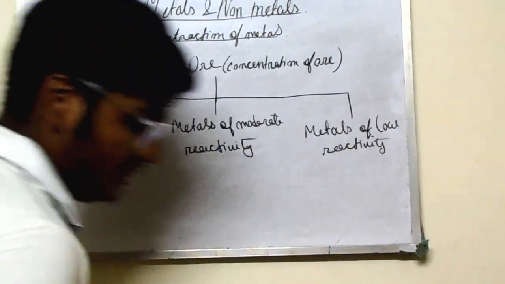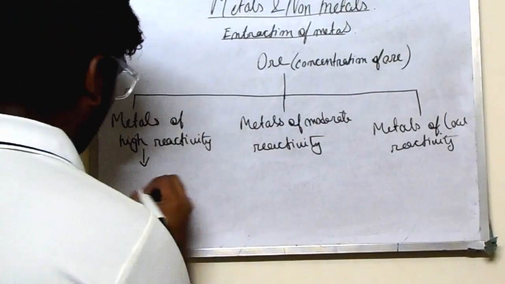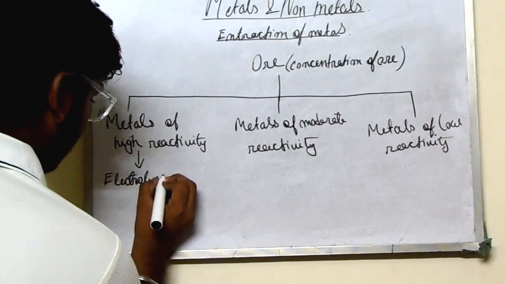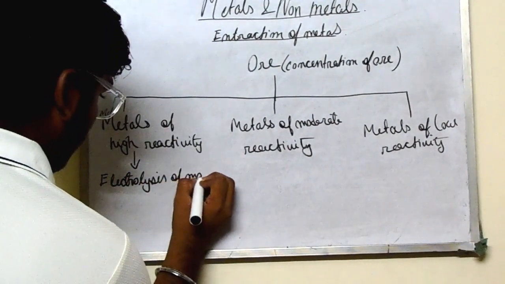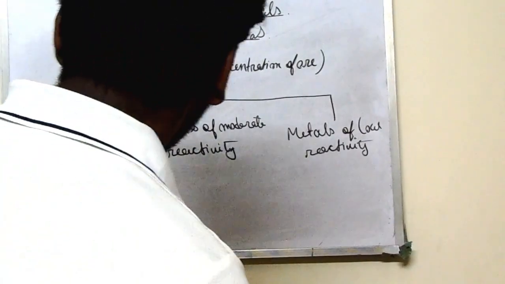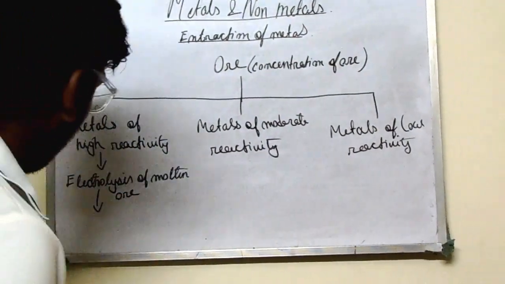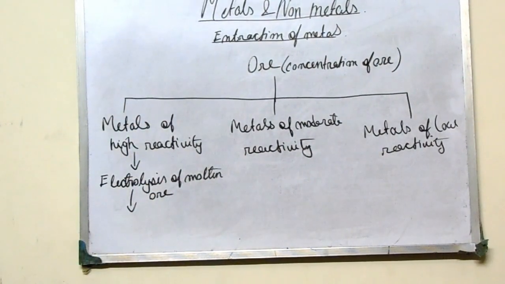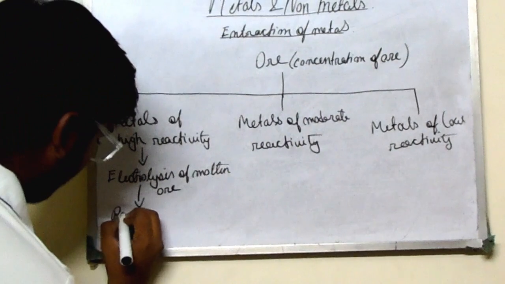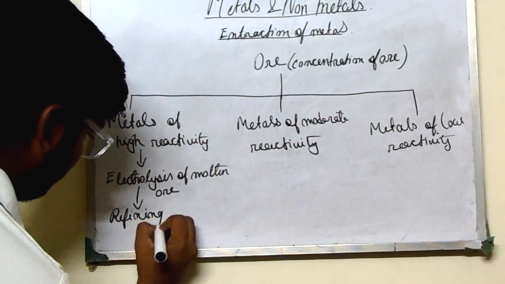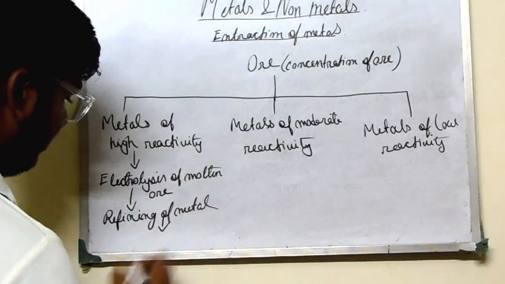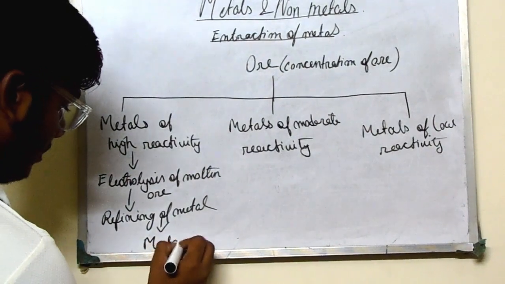They have to pass through electrolysis of molten ore first, then refining of metal, then we will get a pure metal.